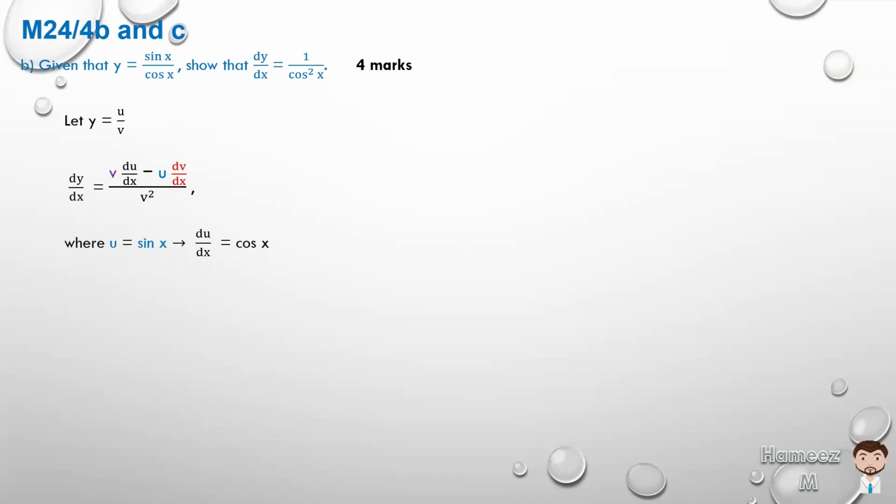V is what is in the denominator, which is cos x. So if v is equal to cos x, dv dx is equal to the differential of that, which is minus sine x. Now that we have u, v, du dx, and dv dx, we can simply substitute into the differential of a division. So let's go.